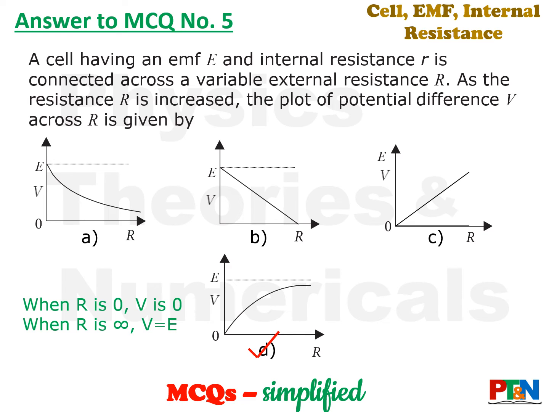And when R is infinity, R is very high, then V will be equal to EMF. R is very high, infinity means it's open circuit. Then your terminal voltage will be equal to EMF only. So it's option D.